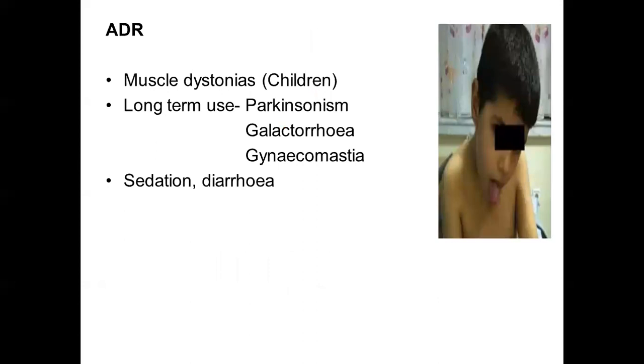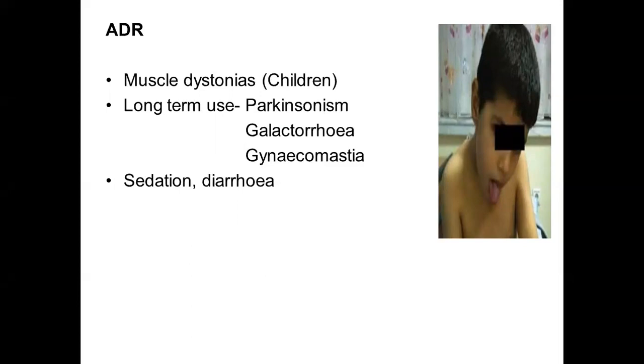The adverse drug reactions involve muscle dystonia. So in the previous class, we had already mentioned what muscle dystonias are. These are painful contractures of muscles, and abnormal postures can be attained. As you can see in this figure, there's a painful neck contracture of this child, and he has acquired a very abnormal posture. And these muscle dystonias with metoclopramide usually occur in children.